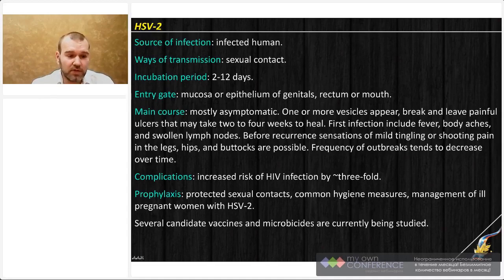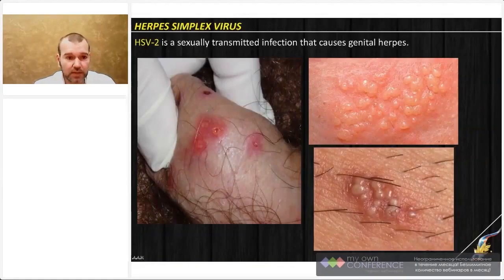So in the case of herpes virus 2, we have a few vaccines which are in research and development, and we do not have enough data to say anything about those vaccines, but they are registered and approved for clinical studies, for clinical research, and maybe soon we will have some option to prevent herpes simplex infection by vaccination, but nowadays it is only non-specific prophylaxis.